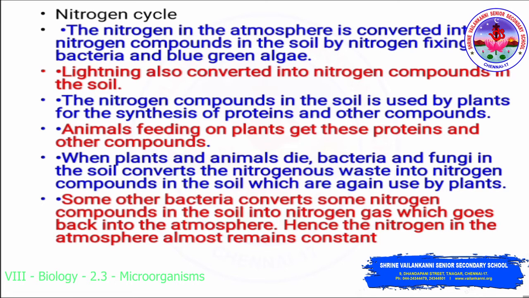The nitrogen compounds in the soil are used by plants for the synthesis of protein and other compounds. Animals feed on plants, getting these proteins and other compounds. When plants and animals die, bacteria and fungi in the soil convert the nitrogenous waste into nitrogen compounds in the soil, which are again used by plants. Some other bacteria convert some nitrogen compounds in the soil into nitrogen gas, which goes back into the atmosphere, hence the nitrogen in the atmosphere remains almost constant. So this is all about the nitrogen cycle.